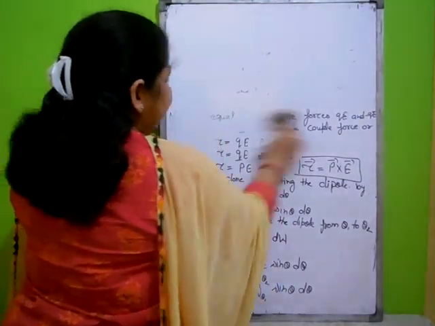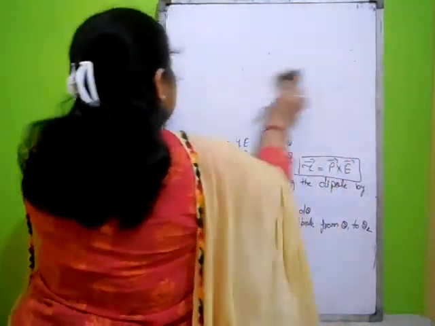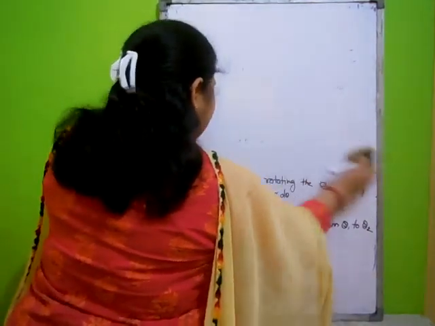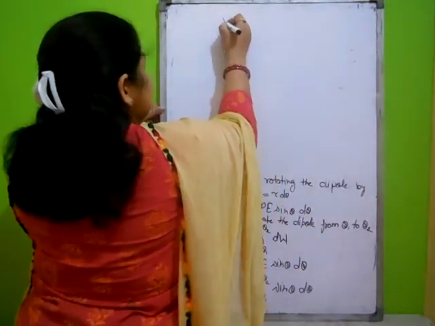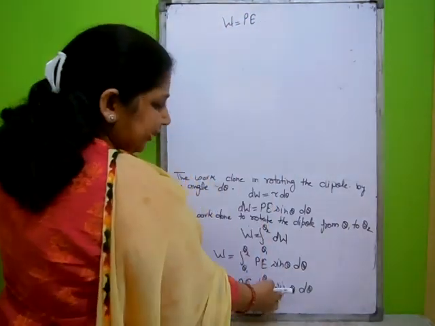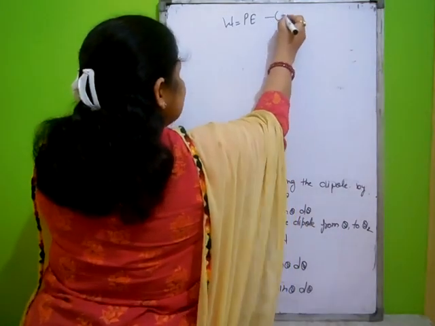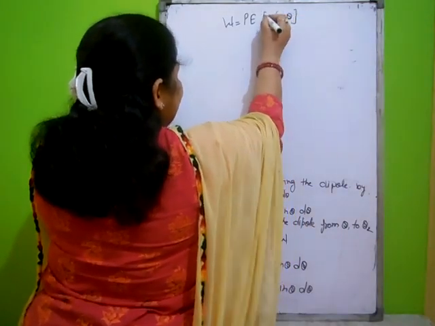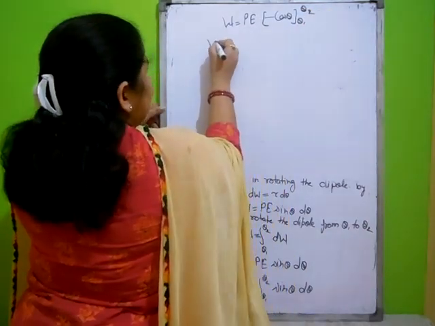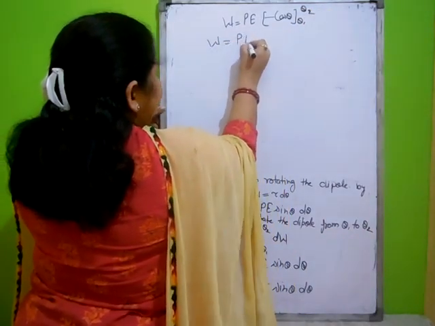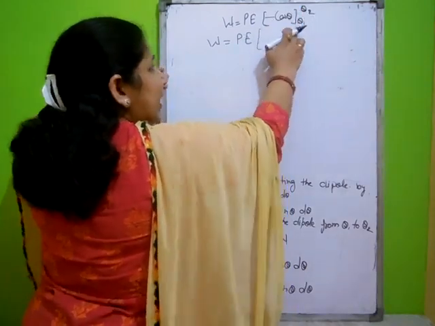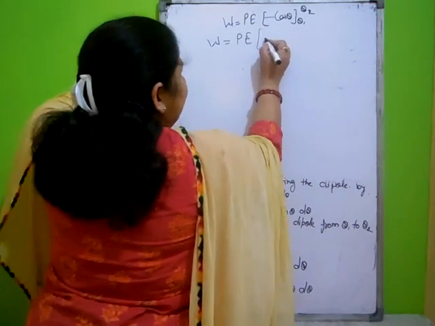Now we have to find the work done by placing the dipole in uniform external electric field. W is equal to pE, the constant term, times the integration of sin theta, which is minus cos theta, with limits theta 1 to theta 2. Put the value of limits: upper limit first, then minus the lower limit.